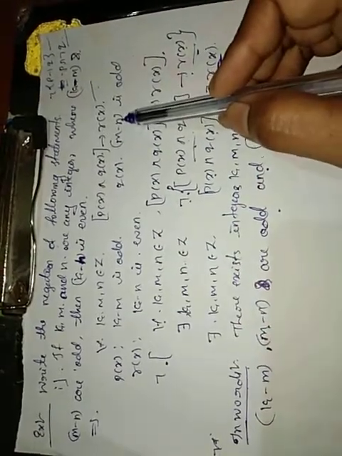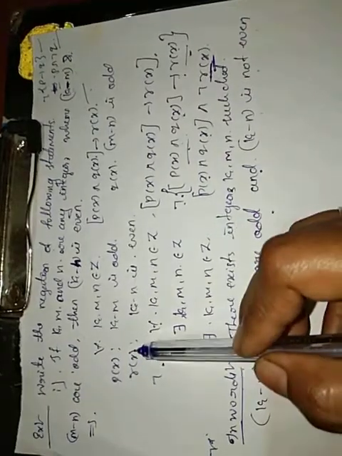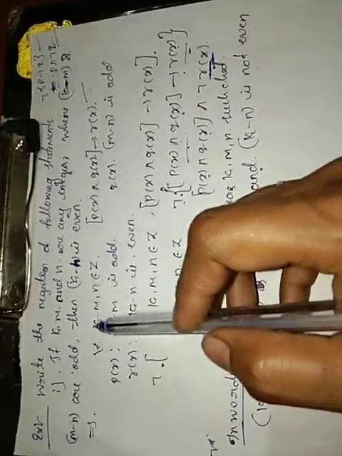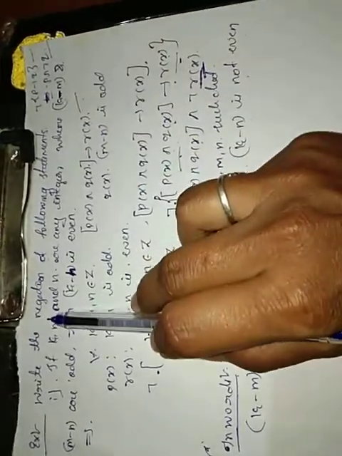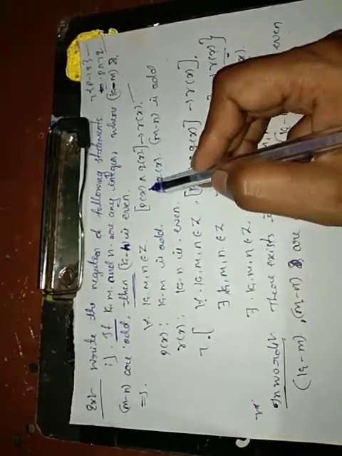First we constructed the statement symbolically. To construct it symbolically, we consider k minus m is odd as p, m minus n is odd as q, and k minus n is even as r. Then we constructed it in the form: for all k, m, n belonging to integers, p of x and q of x implies r of x. That means if and then, we take an implies, where p of x and q of x implies k minus n is even. So that we have written here.